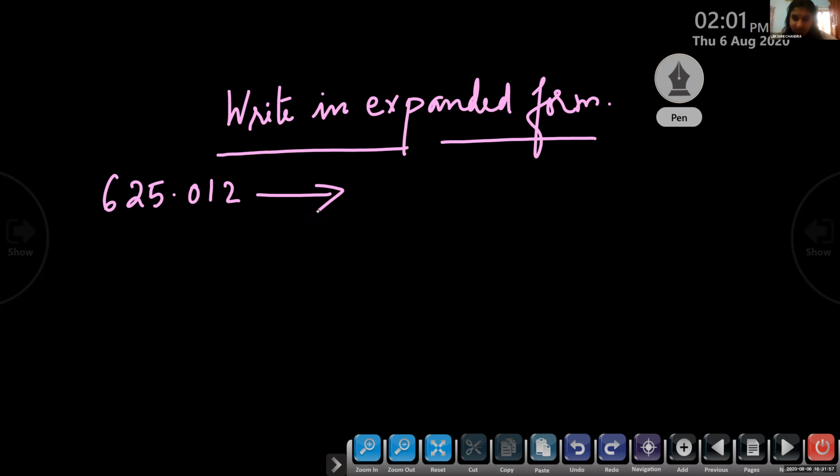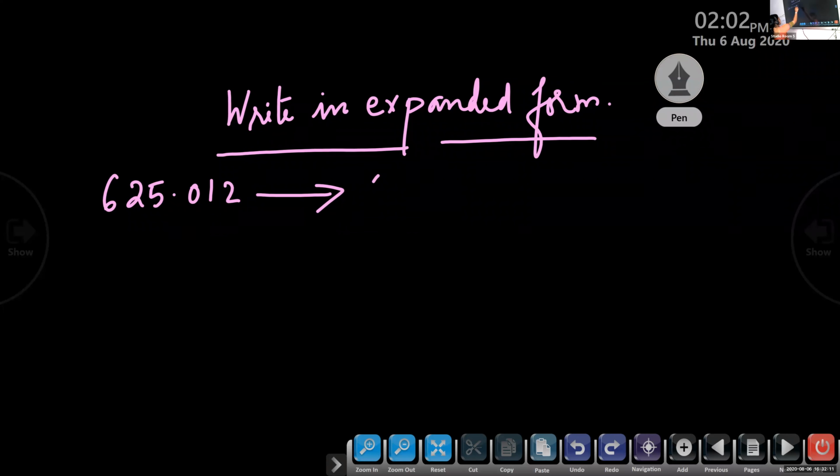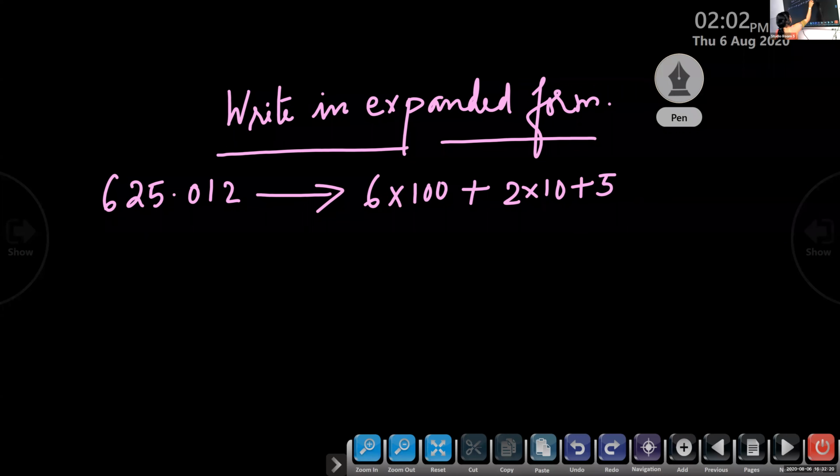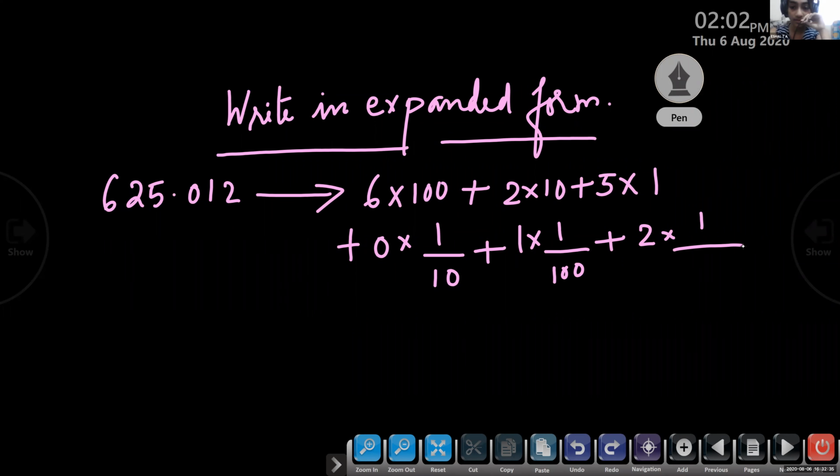We'll write it as 6 into 100 plus 2 into 10 plus 5 into 1 plus 0 into 1 by 10 plus 1 into 1 by 100 plus 2 into 1 by 1000.